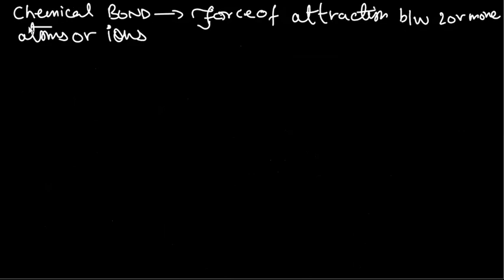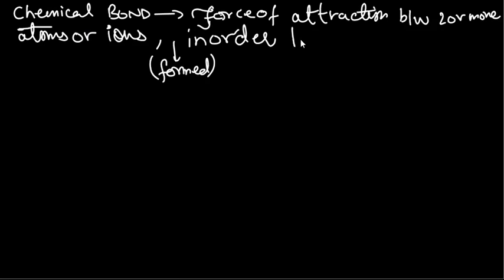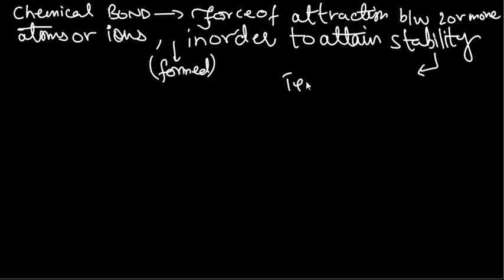Okay, force of attraction between 2 or more atoms or 2 or more ions. Okay, why is it formed? In order to attain stability. And if I were to ask you what stability was, stability was the tendency to exist.